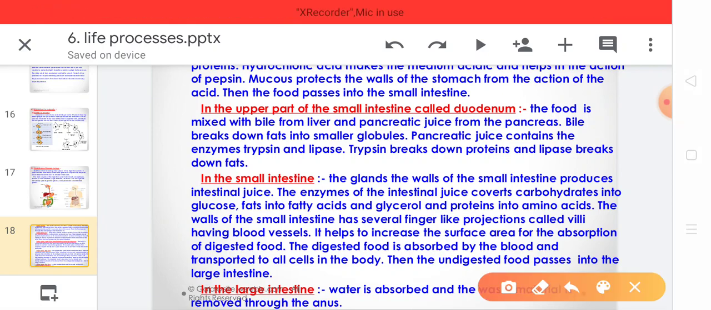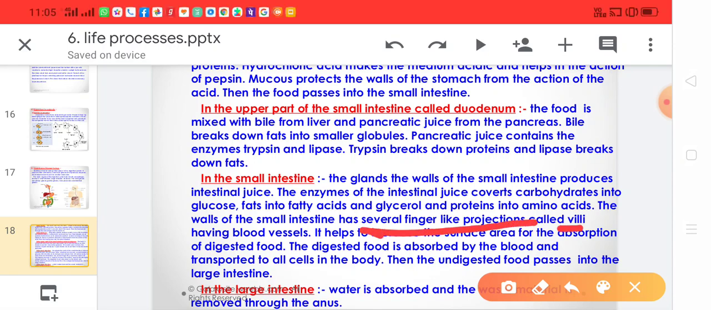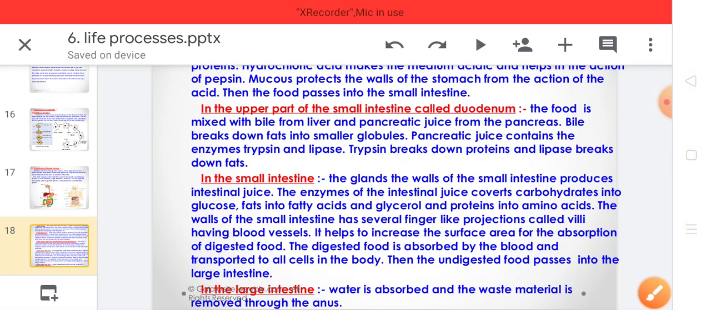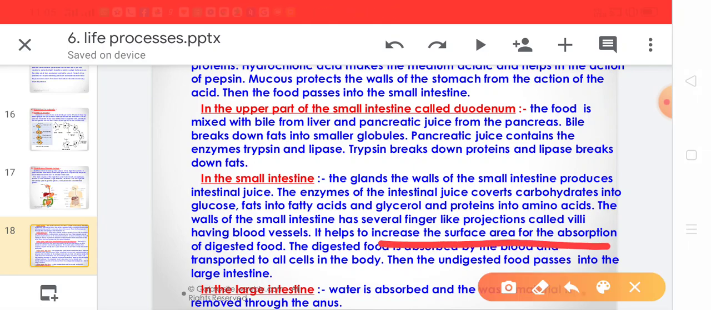The walls of the small intestine have several finger-like projections, and these are called villi. These villi are richly supplied with blood vessels. So they increase the surface area for absorption of the digested food. When the food passes through the villi, the movement of the villi increases the absorption of digested food.